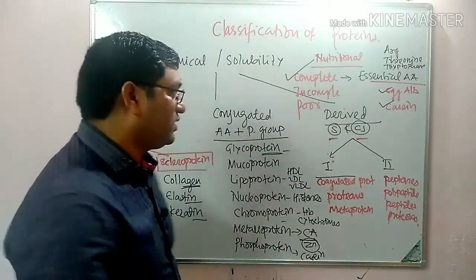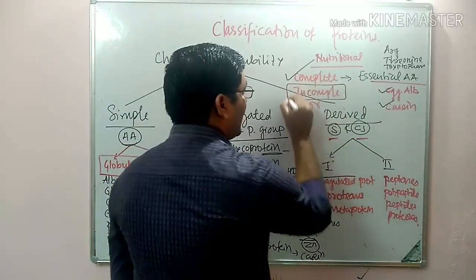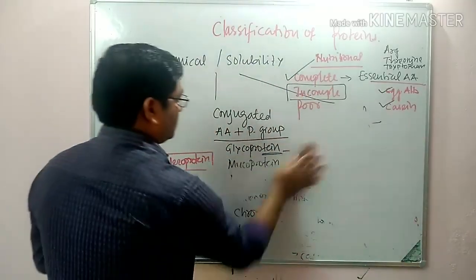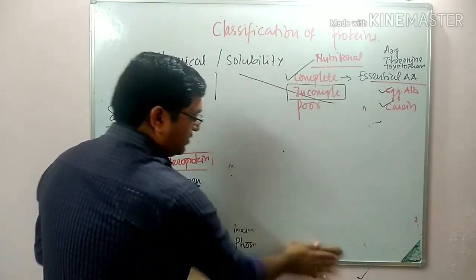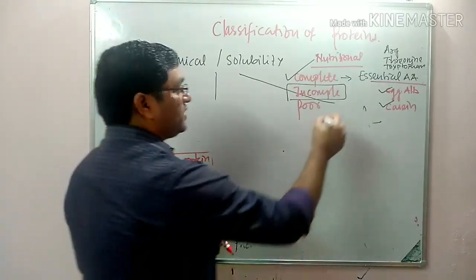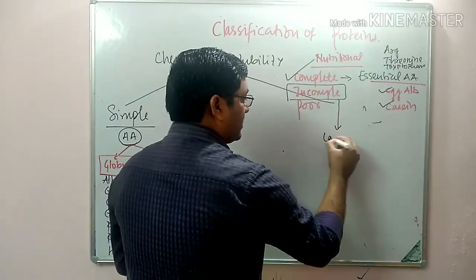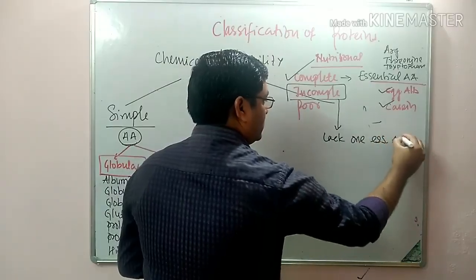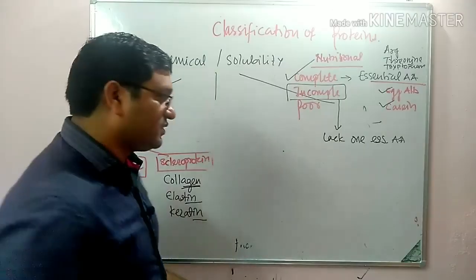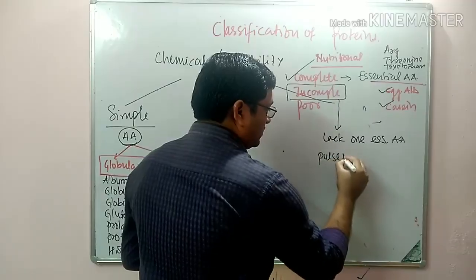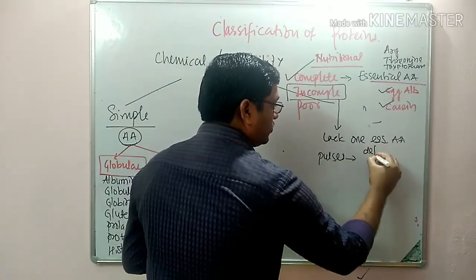Egg albumin and casein contain all essential amino acids as per body requirement. Incomplete means when they lack one essential amino acid, they are known as incomplete protein. Example: pulses are deficient in methionine.